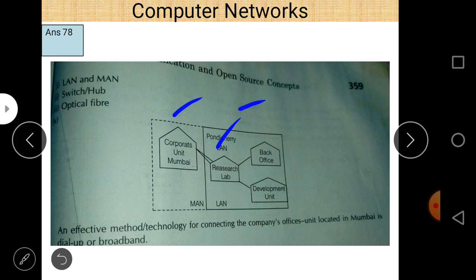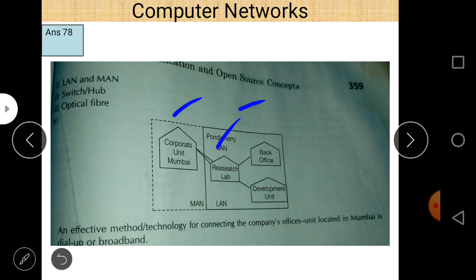And why is it so? Because a metropolitan area network is basically used to connect two metropolitan cities, and the distance is around 100 kilometers. So we use MAN, and in all other cases we can use LAN because the distance is around 10 kilometers. So LAN will be used in this case within 10 kilometers.